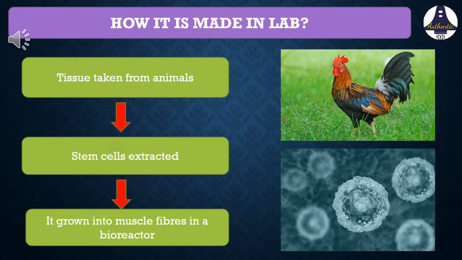Now, how is this made in the lab? At first, a tissue sample is taken from animals. From this tissue sample, stem cells are extracted. Then, the stem cells are grown into muscle fibers, that is meat, in a bioreactor.